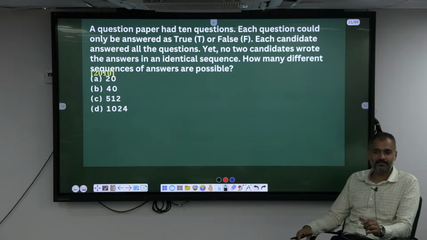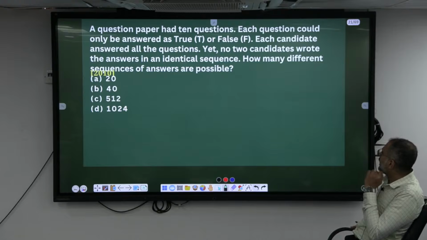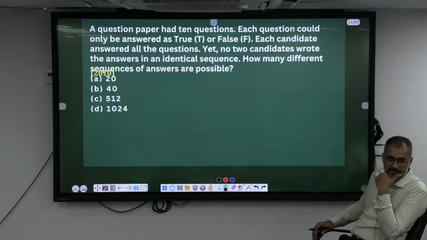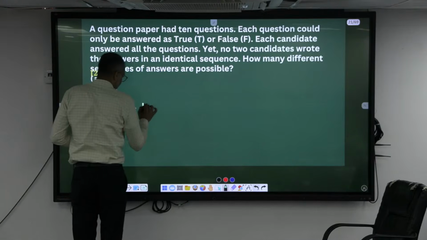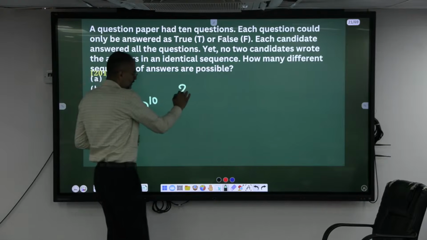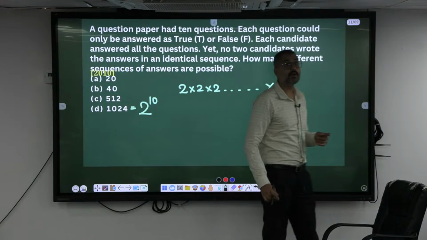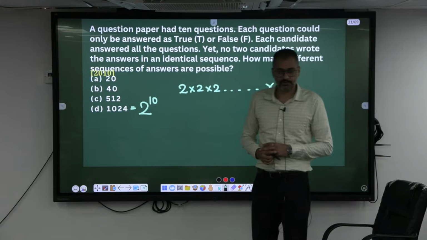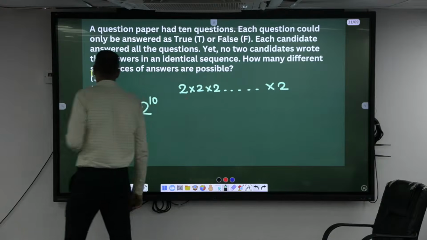What is 2 power 10? Yet no 2 candidates wrote the same answer here. How many different ways can you answer? So 2 power 10. What is 2 power 10? Have familiarity: 2 power 10 is 1024. 2 into 2 into 2. Each and every question you can attempt in 2 ways, either true or false. Okay, shall we move on?